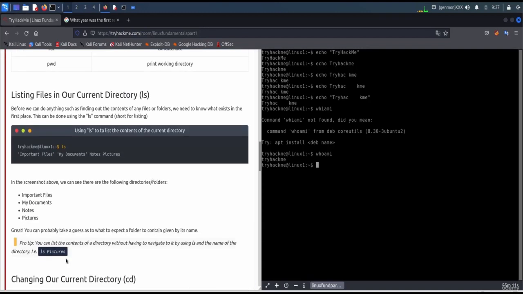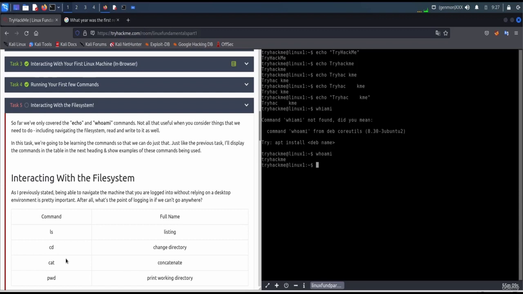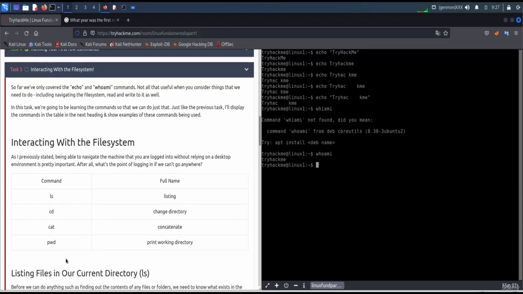Interacting with the file system. So far, we have only covered the echo and whoami commands. Now, all that is useful when you consider things that we need to do, including navigating the file system, and reading and writing to it as well. In this task, we are going to be learning the commands so that we can do just that.